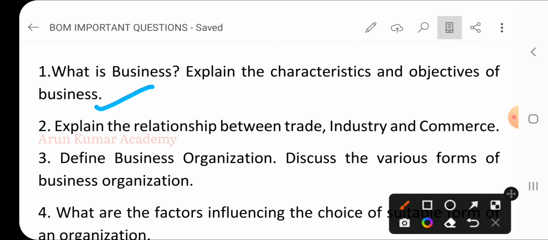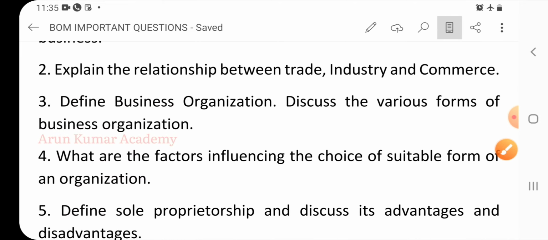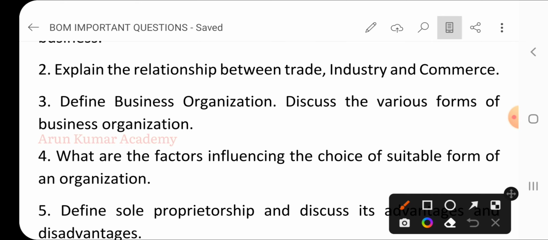Then the second question, explain the relationship between trade, industry and commerce. Here explain all the three terms. What do you mean by trade? What do you mean by industry and commerce? Then conclude the relationship between all the three things. When you are writing the long question, you need to write a minimum of 2.5 pages and a maximum of 3.5 pages.